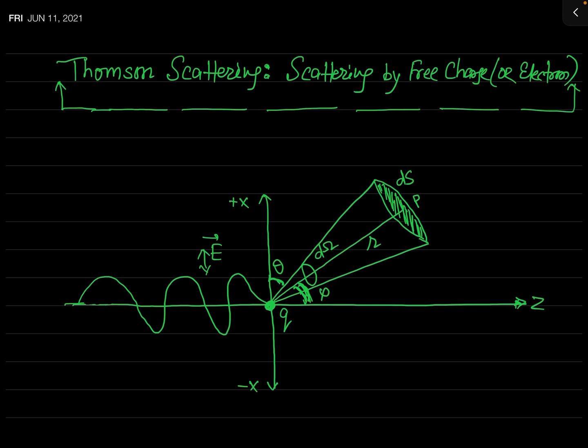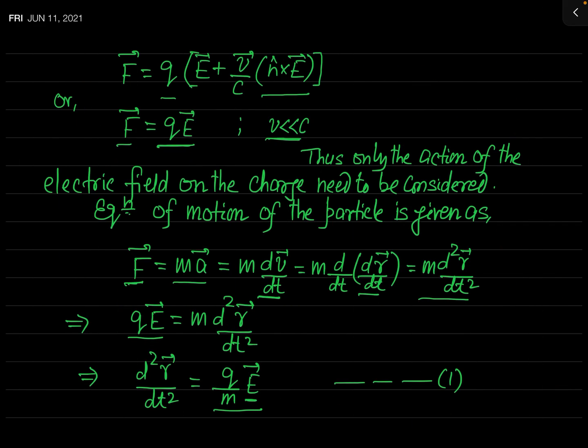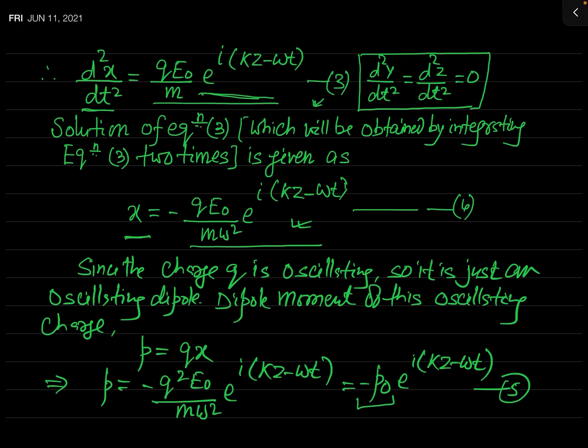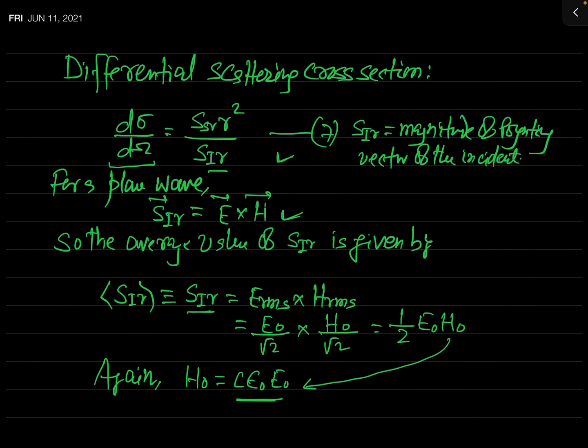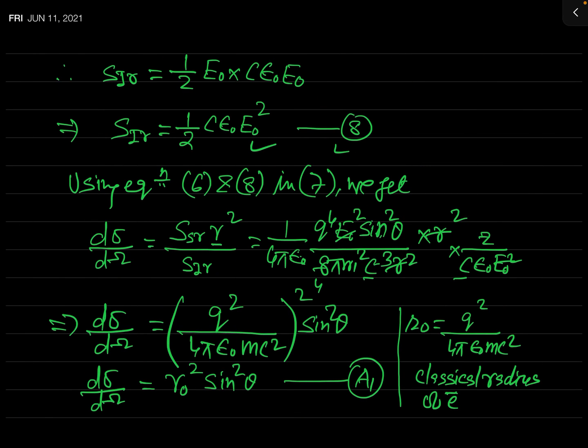If you want to express this theta in terms of phi, we will simply subtract this phi from 90 degree, because this angle is 90, so 90 minus phi will be equal to theta. So our angle theta can be changed in terms of phi from that relation you can see.